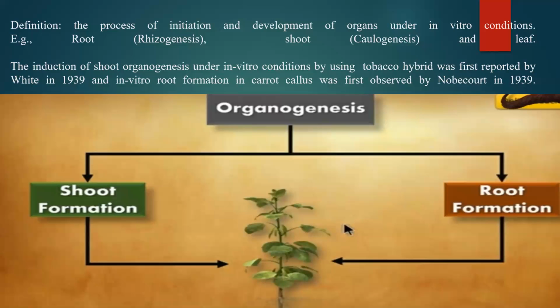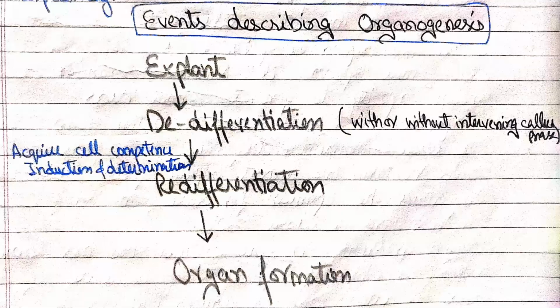These two scientists were the first who observed root and shoot formation. Shoot formation was observed in tobacco plant, and root formation was observed in carrot callus.